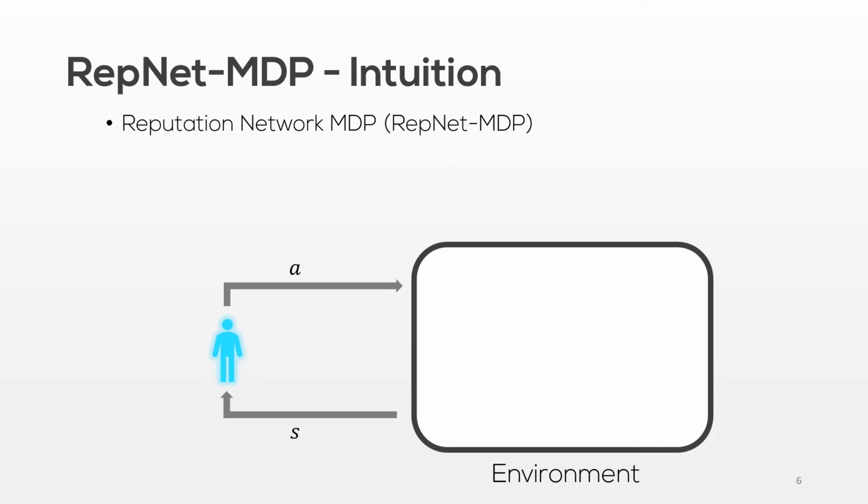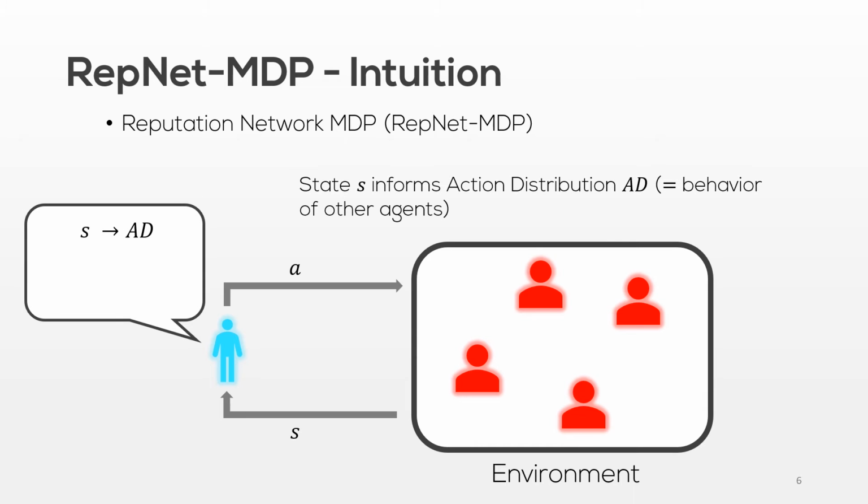Now, in RepNet-MDPs, the environment is not static. Instead, it is made up of several autonomous agents assumed to be self-interested. At each time step, the actual state of the environment is returned to us. That is, we do not need to extract this particular information from a local observation. But the state can tell us other things. For one, it tells us how the agents of the environment are likely to behave. In essence, if the agent had the tendency of acting a certain way in a given state, it is likely to do so again in the future. We store the behavioral habits of each agent in what we call the action distribution.